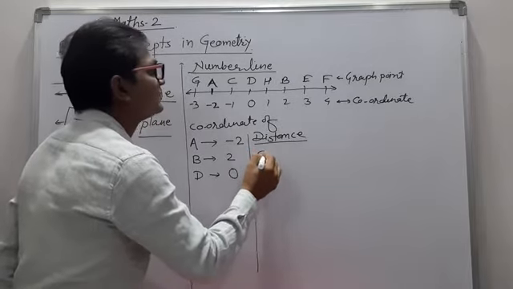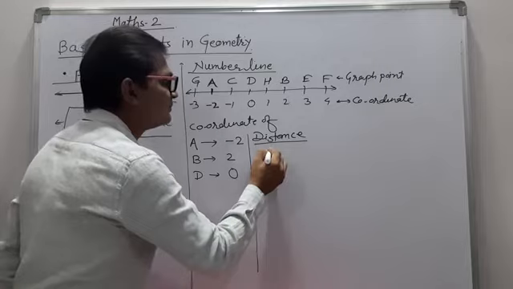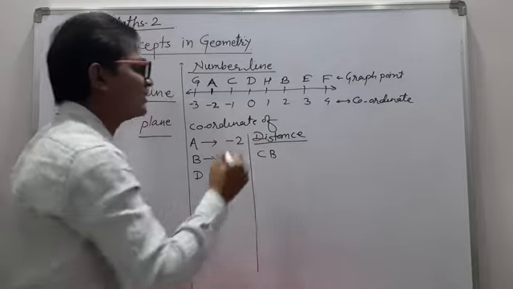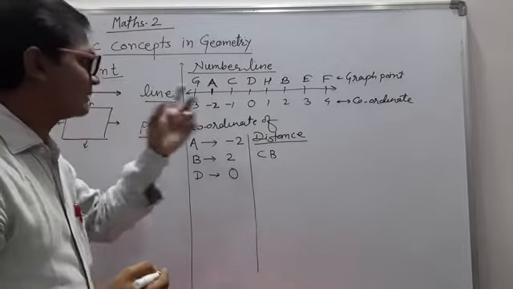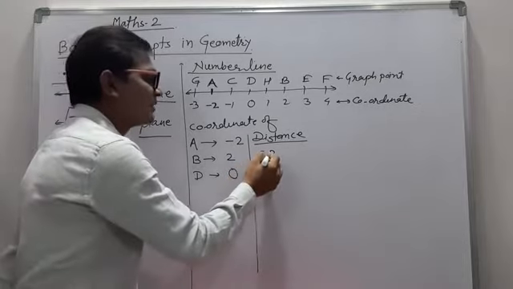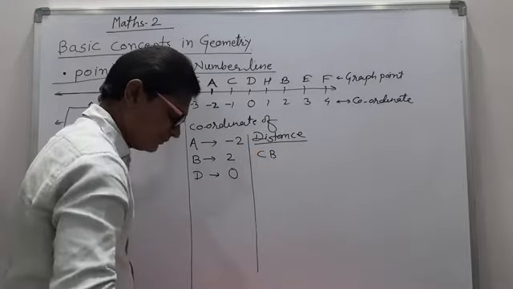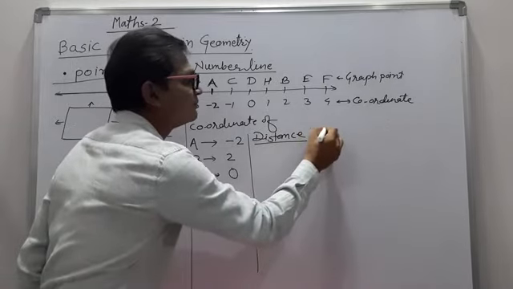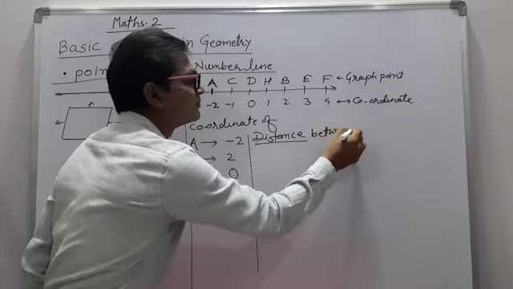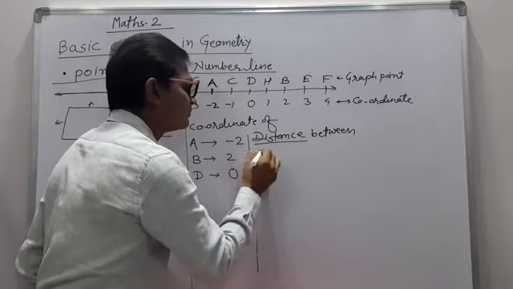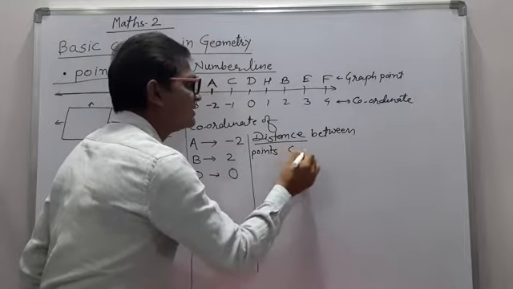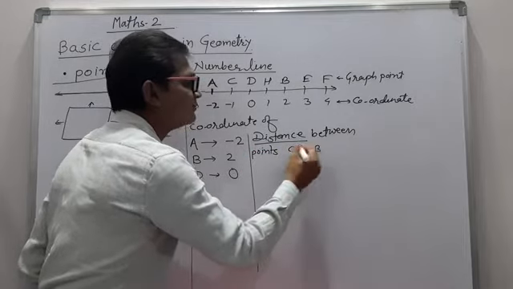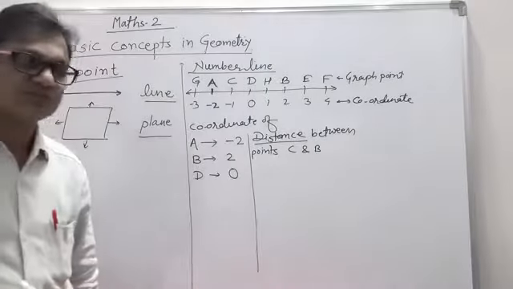Distance between points C and B, or B and C.